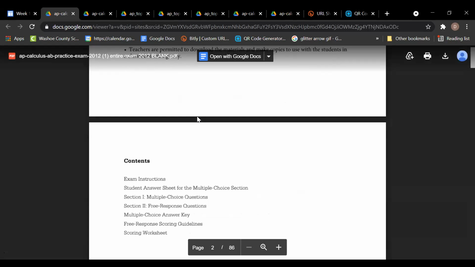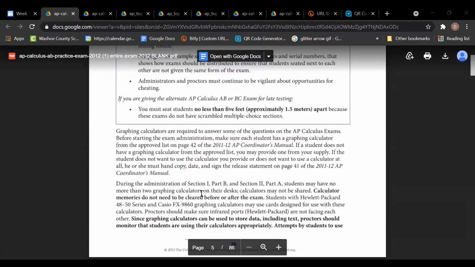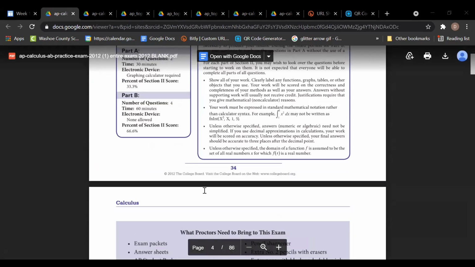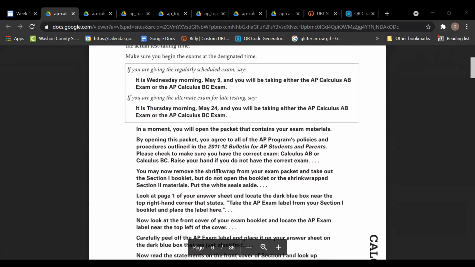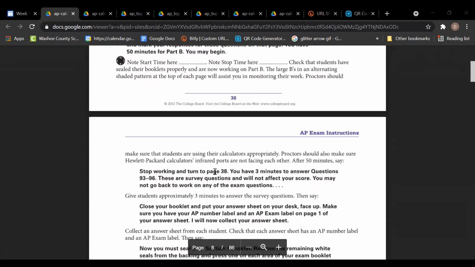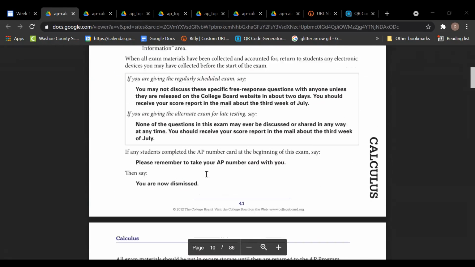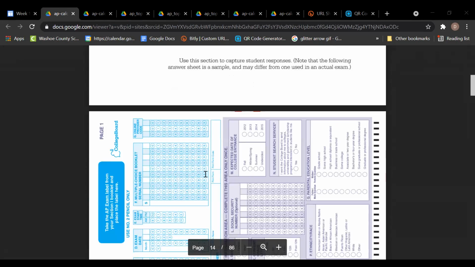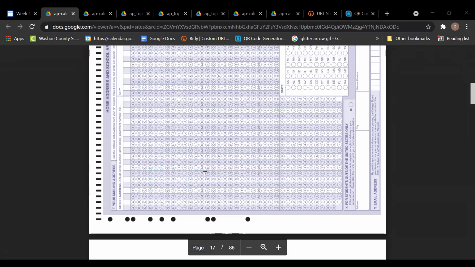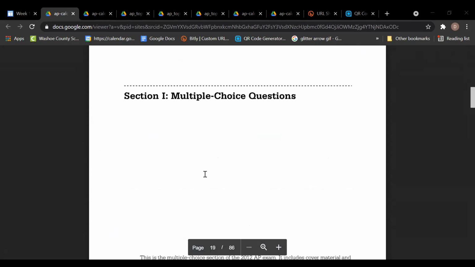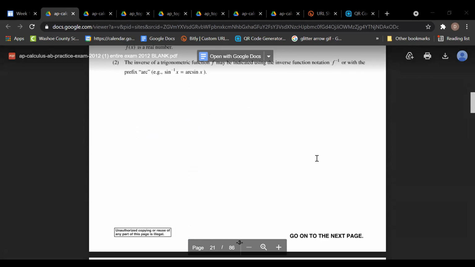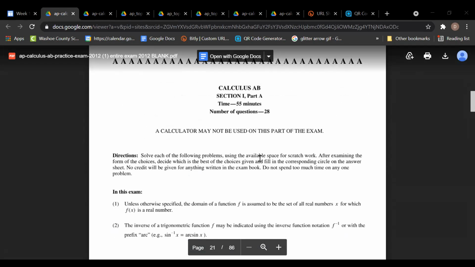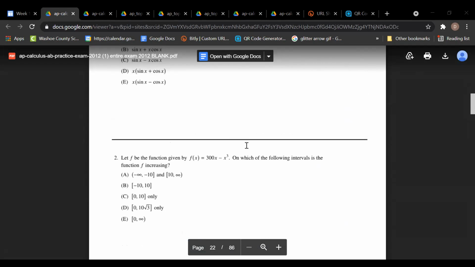So we want the one below that. This is the actual exam itself. I would suggest that you take a look at it and get yourself acquainted with it. Chances are your test will look very similar to this. The wording might be a little bit different, but it should be somewhat similar in the organization of it. Then take a look at some of the questions that they have here. You have to scroll down quite a bit, where it says multiple choice section, 2012, and so on and so forth. This is where it generally starts. Okay, and so these are the questions.